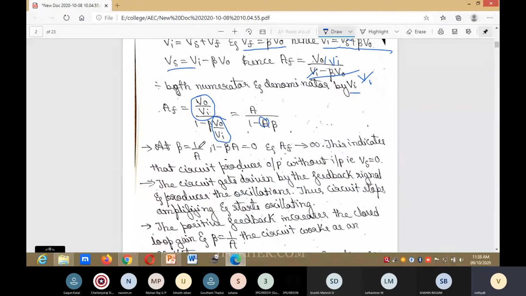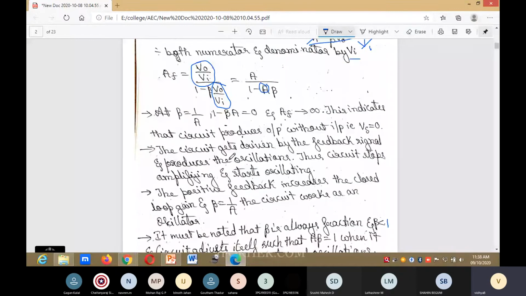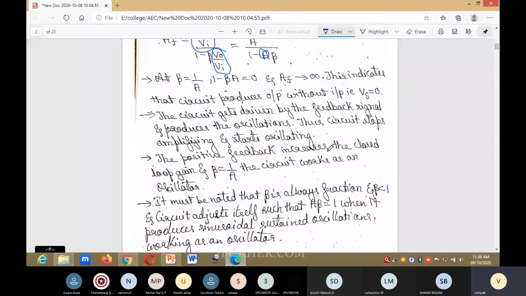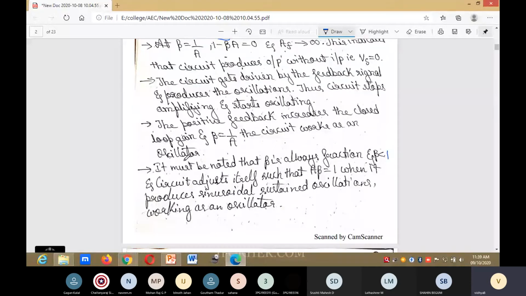If beta is equal to 1 divided by A, then 1 minus beta A is equal to 0, and AF tends to infinity. This indicates that the circuit produces output without input, Vs is equal to 0. The circuit gets driven by the feedback signal, meaning the output depends on the feedback signal, which produces oscillations. The circuit stops amplifying and starts oscillating. The positive feedback increases the closed loop gain, and beta is equal to 1 by A. The circuit works as an oscillator.